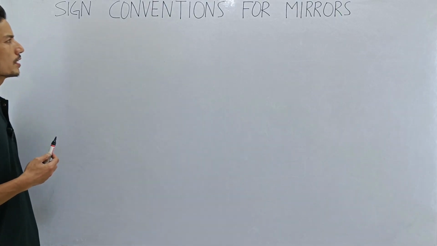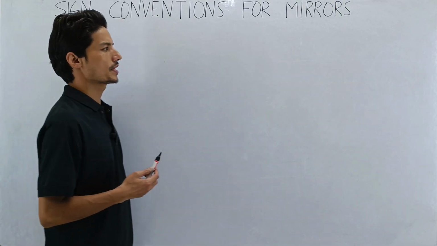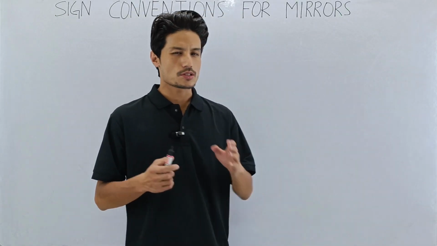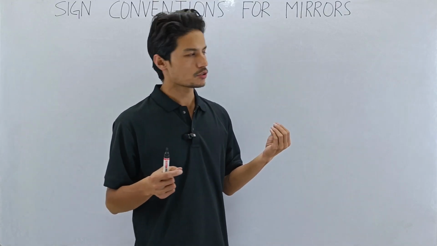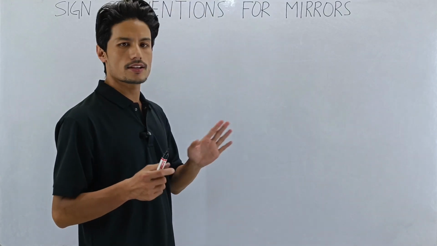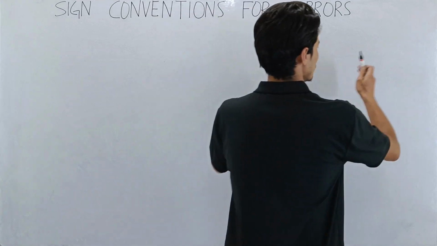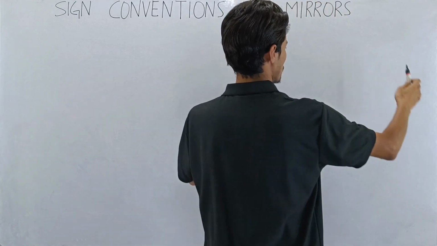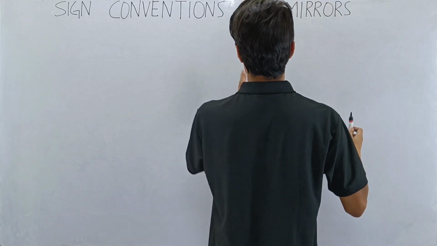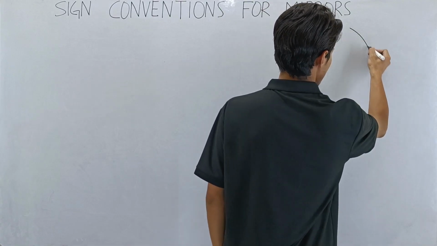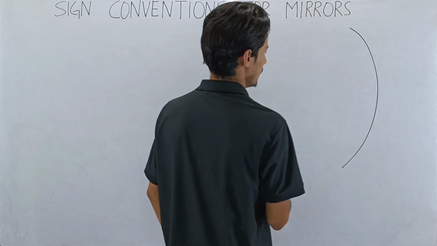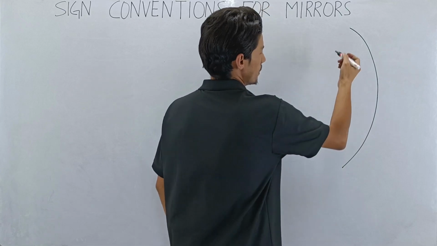Sign convention for mirrors. In this topic, we are going to discuss so many things, and each of these is very important. So to start with, let us draw a ray diagram. On this side, I'll be drawing a ray diagram. You also draw this ray diagram in your notebook. So let us draw a mirror. Yes, let this be the mirror. Now, this is a concave mirror.